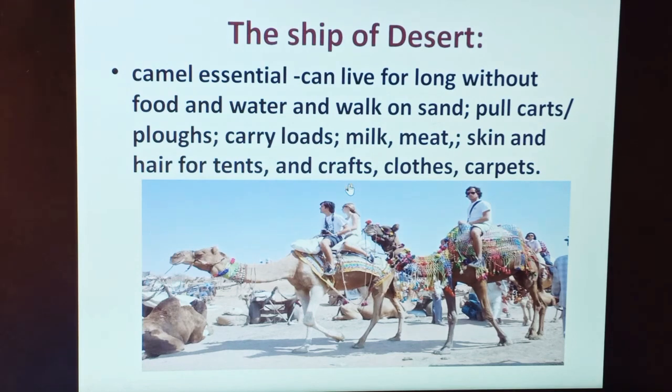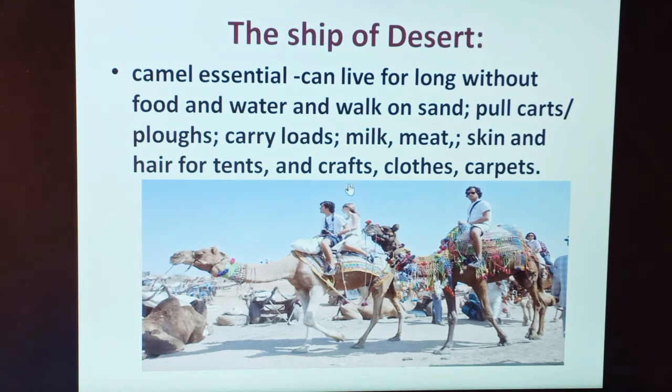In desert areas, the camel is the most important animal, right? It can live without water for many days and walk easily on sand. Why? Because the camel is called the ship of the desert, right? The people traveling on camels in groups form a caravan. The camel is popularly called the ship of the desert.